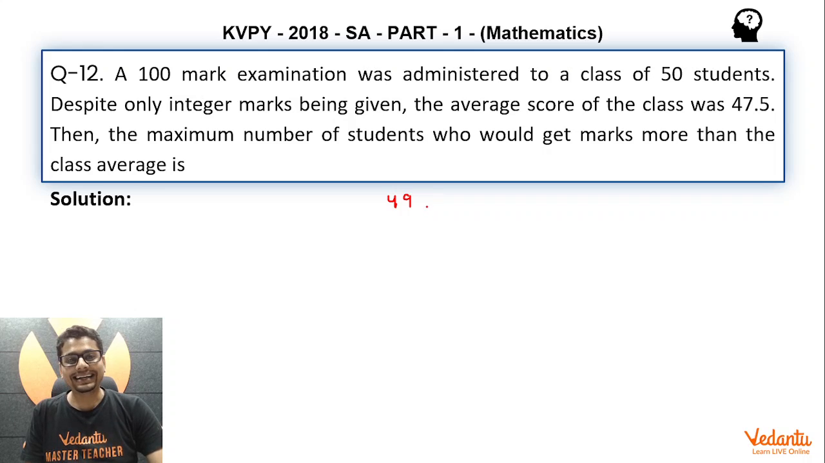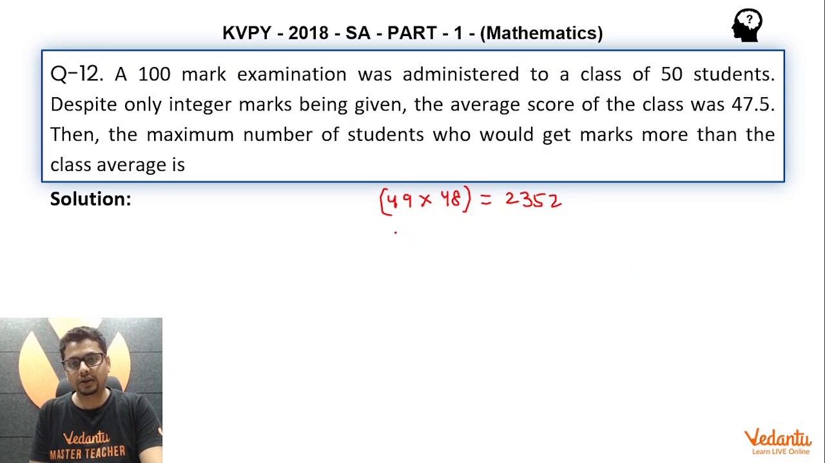And to maximize the number of students who would get more than average marks, I would take an integer which is just greater than 47.5, so that I can possibly maximize the number of students who would get more than class average marks. So let's see if it is at all possible. So 49 multiplied by 48 is what? It is 2352. What about the sum total of all marks got by all the 50 students?